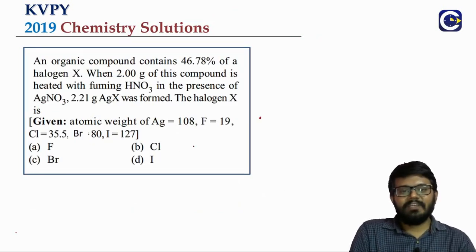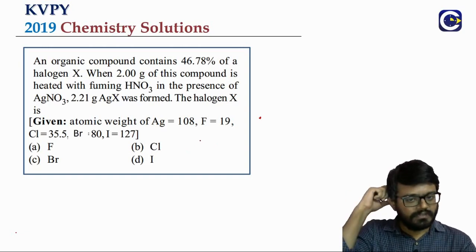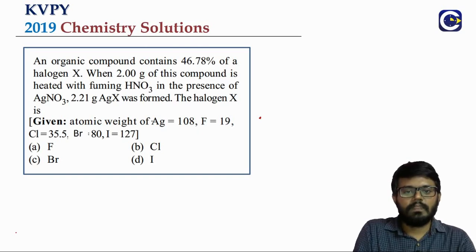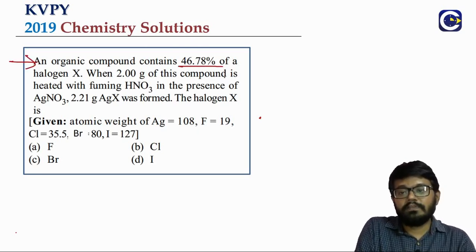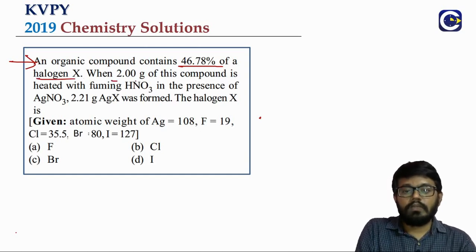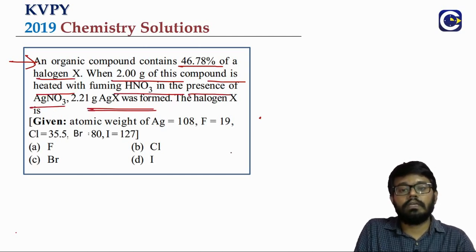Next we have the question based on basic organic chemistry estimation methods. In fact, this problem we can also solve by using the idea of the basic concepts of chemistry itself. An organic compound contains 46.78% of halogen X. When 2 grams of this compound is heated with fuming nitric acid in the presence of AgNO3, we will get what? 2.21 grams of AgX.